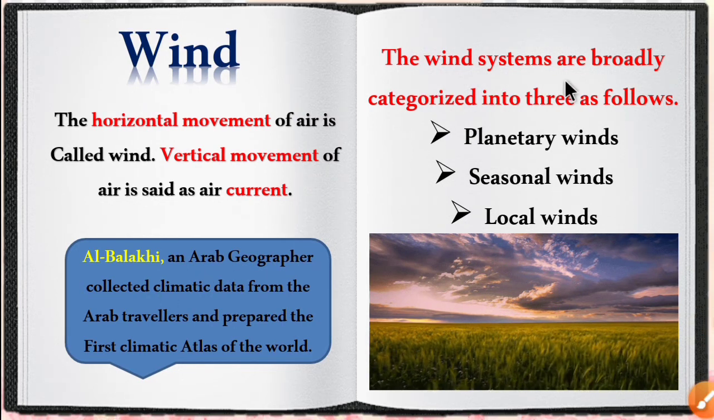The wind systems are broadly categorized into three. The three major types of wind system are planetary winds, seasonal winds and local winds. Planetary winds are also called permanent winds because they blow in the same direction throughout the year. Seasonal winds come for a particular season, which is also called monsoon winds. Local winds blow in a particular place, for example sea breeze and land breeze.